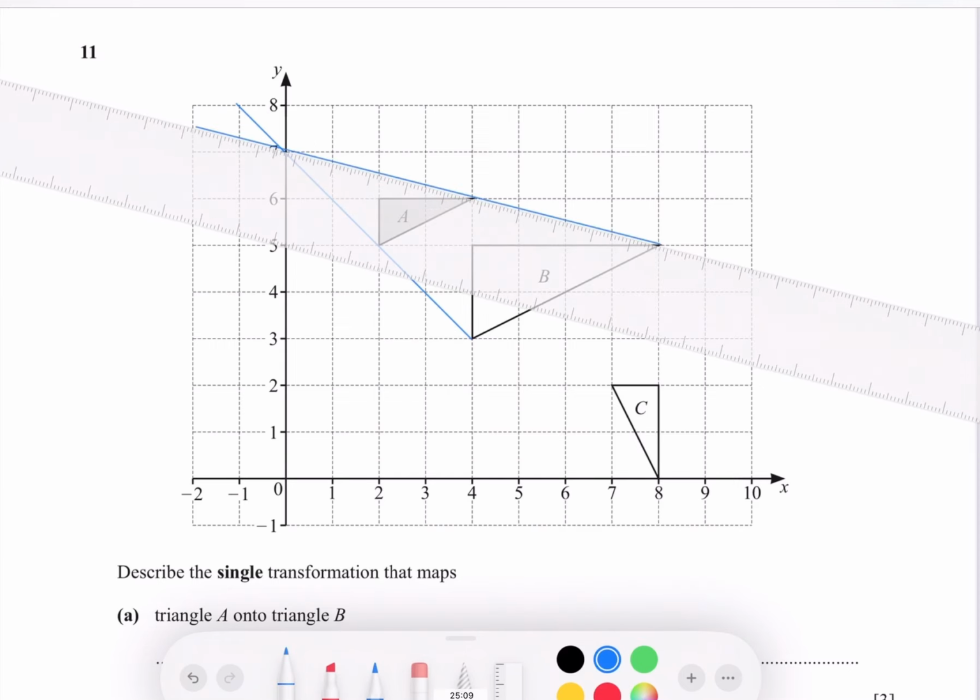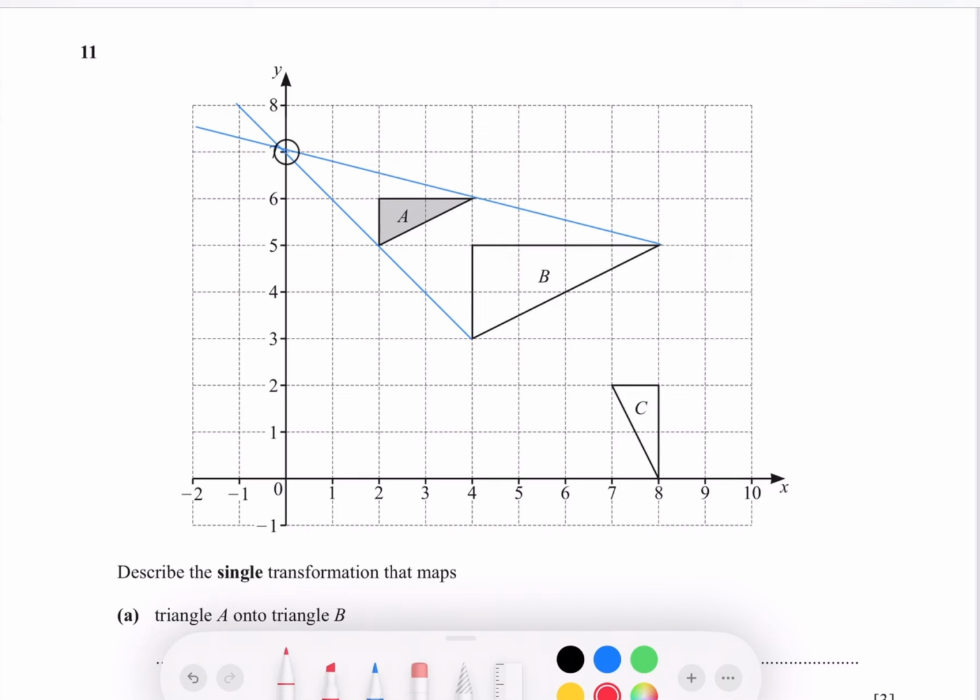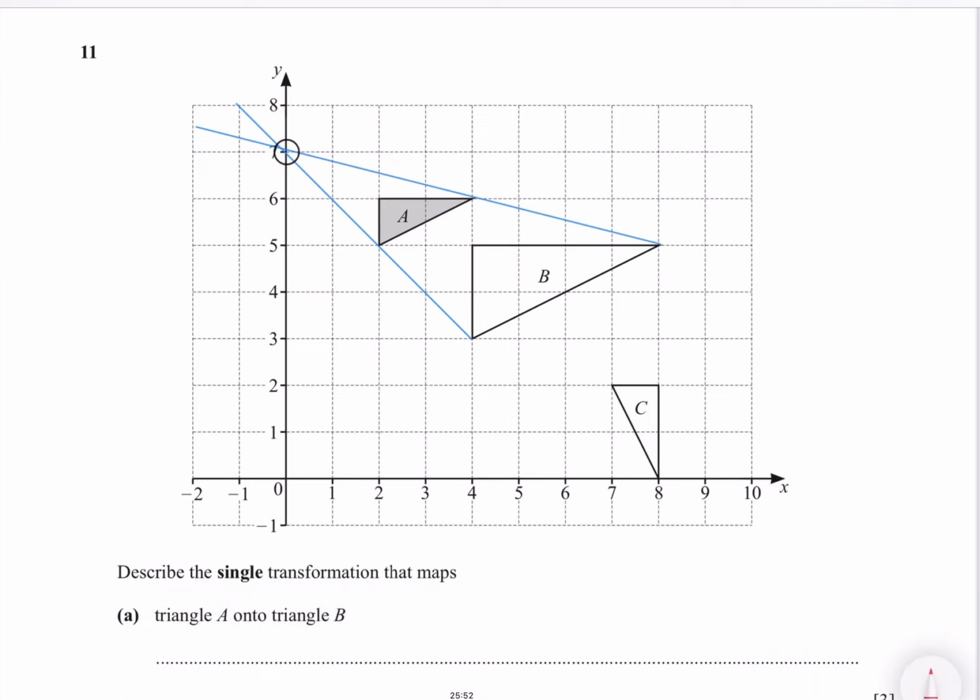B over A means you take any side of B, count its length by counting the grid behind it, and then count the corresponding side of A and find out its scale factor.